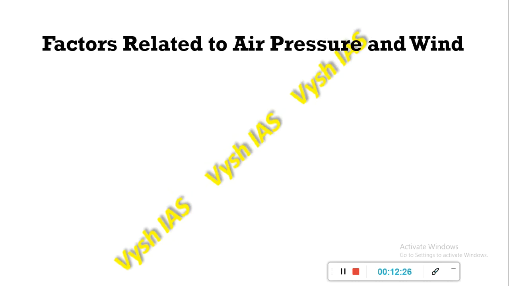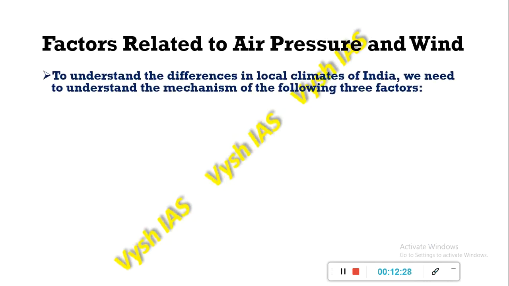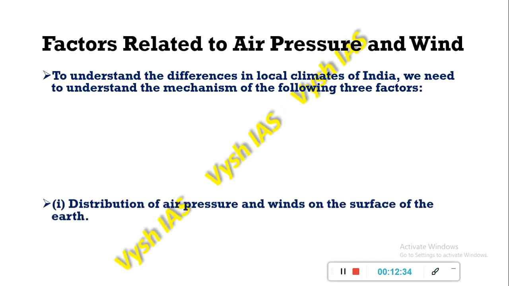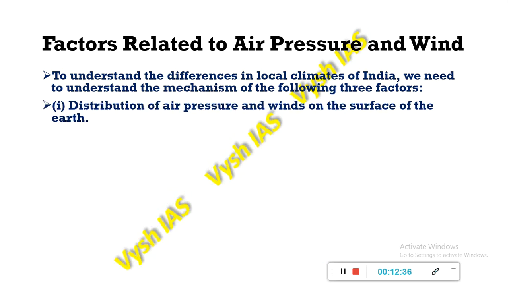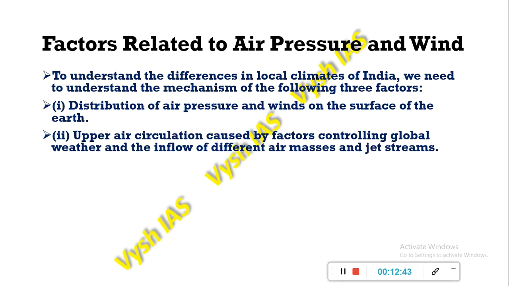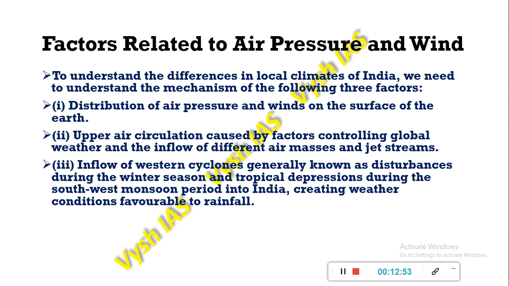Then we have factors which are related to air pressure and wind. If one wants to understand the differences in the local climates of India, we need to understand these three factors: the distribution of air pressure and winds on the surface of Earth, the upper air circulation, which is caused by many global weather factors, and the inflow of different air masses and jet streams.